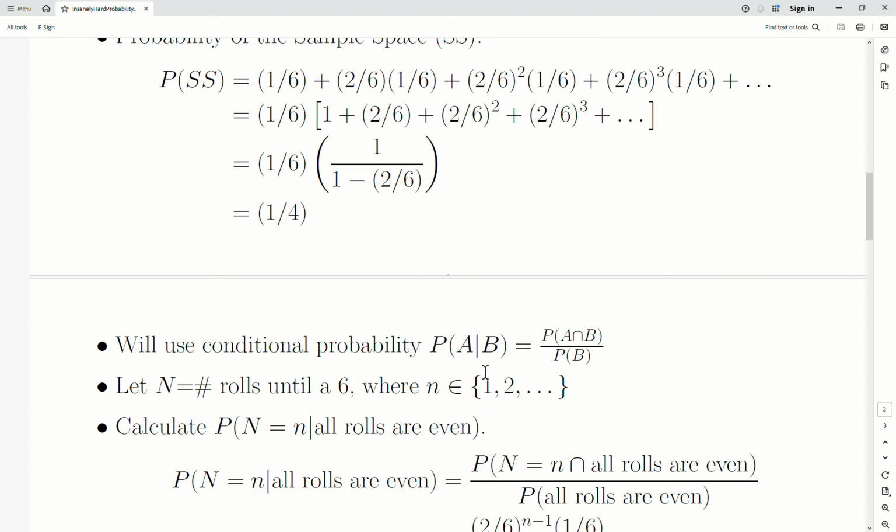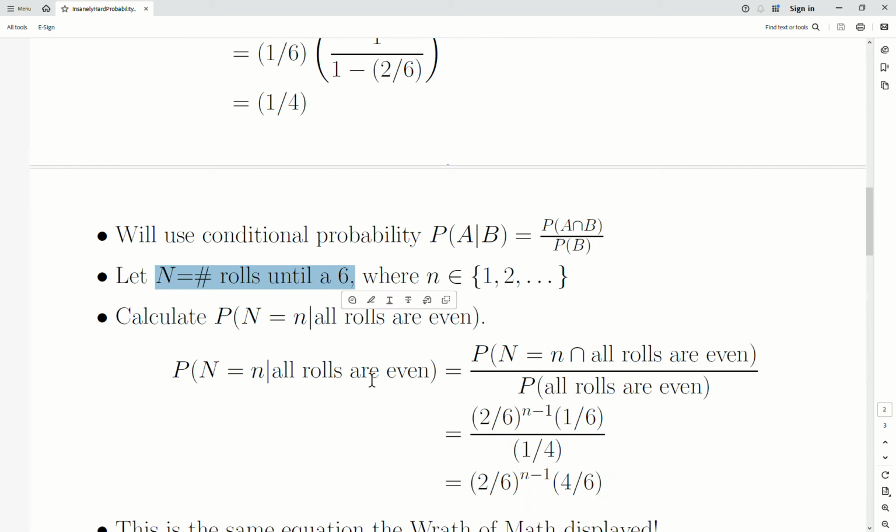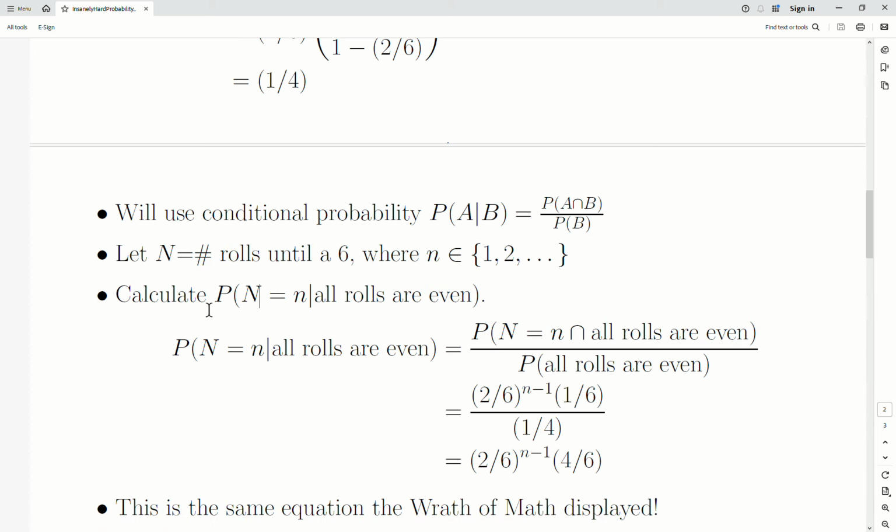So we're going to use, of course, the famous conditional probability statement: probability of A given B is the probability of the intersection divided by the probability of B. We're going to let n be the number of rolls until a 6. Of course, n can take on 1, 2, 3, 4, forever. And we're going to calculate the probability that the 6 is observed on the nth roll, given that all the rolls are even. So that's this, the intersection, and then we divide by this probability that all rolls are even.